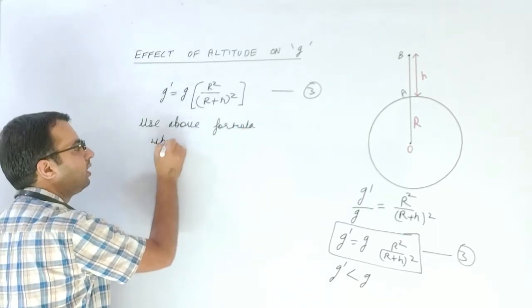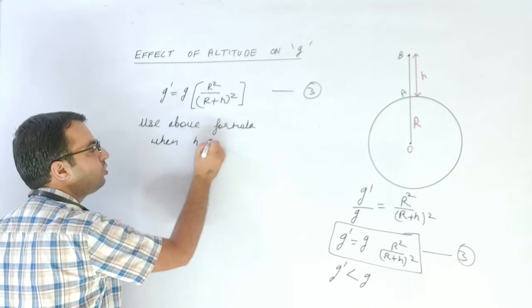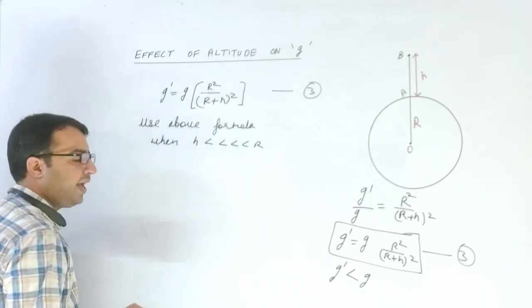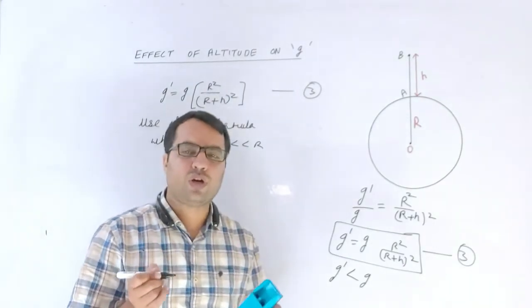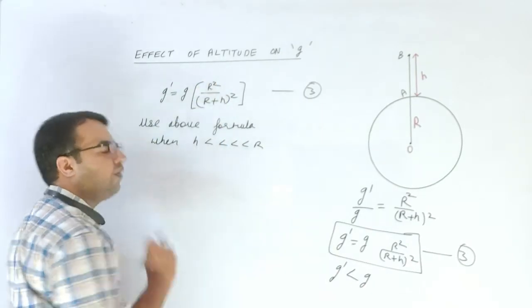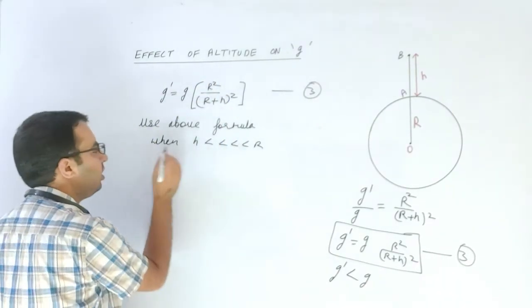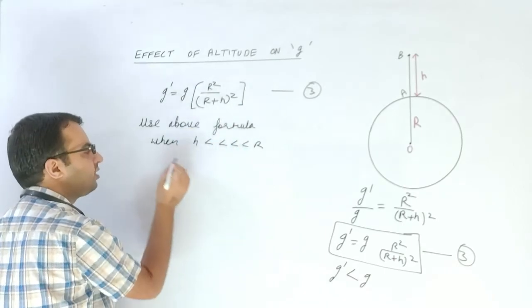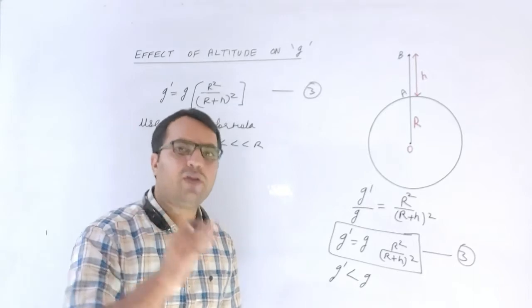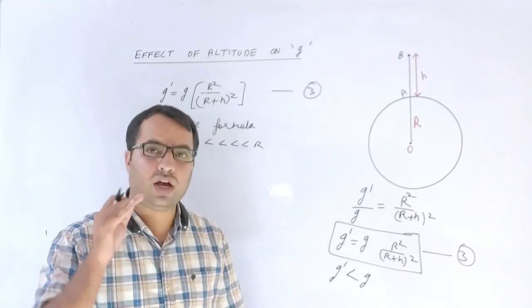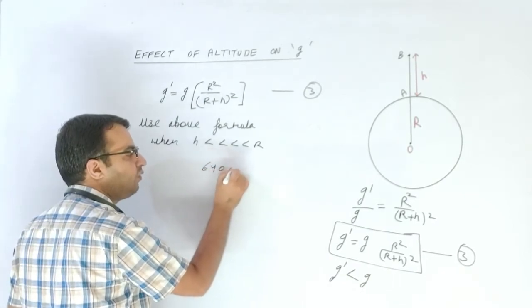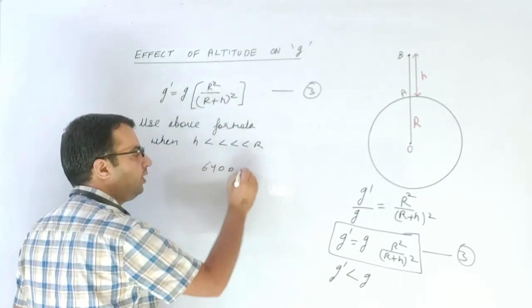When h is not very smaller than that of the r. When the value of h is not very small compared to the radius of the earth, then we have to use this formula for the solution of the numerical. Or we can quantify this thing, that whenever the value of h is 5% of the radius of the earth or more. The approximate radius of the earth is 6400 kilometer.